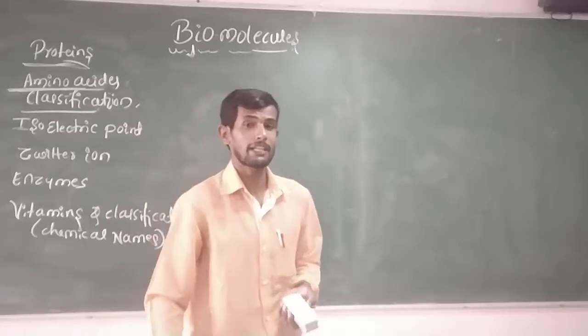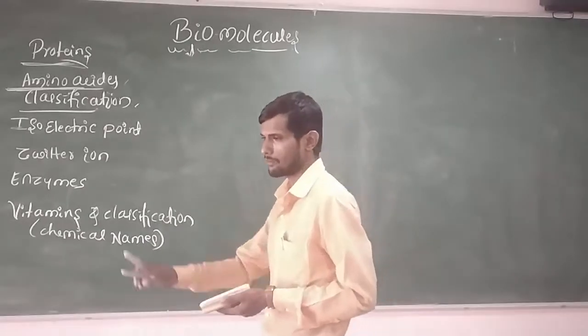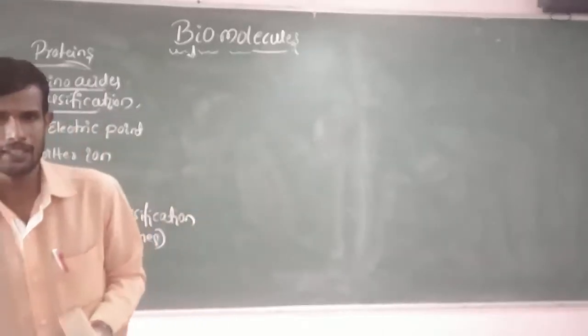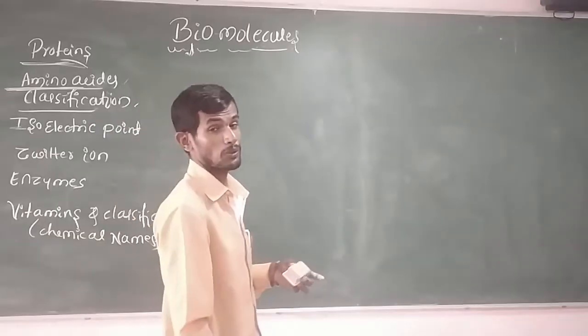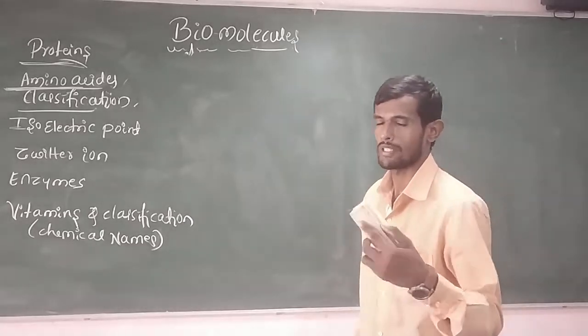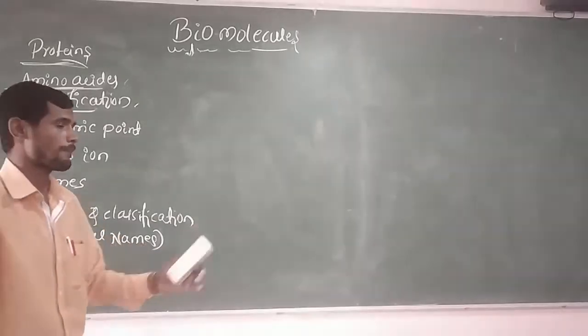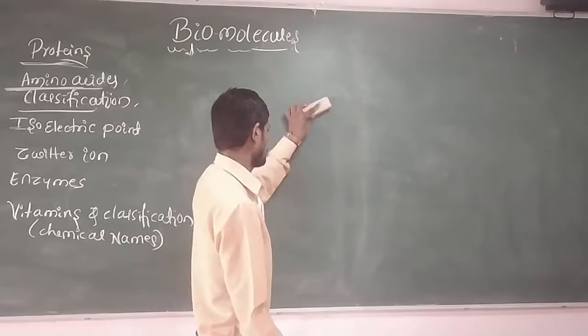And what are basic amino acids? Basic amino acids contain more amino groups compared to the carboxylic acid group. What are neutral amino acids? Neutral amino acids contain an equal number of carboxylic acid groups as well as amino groups.